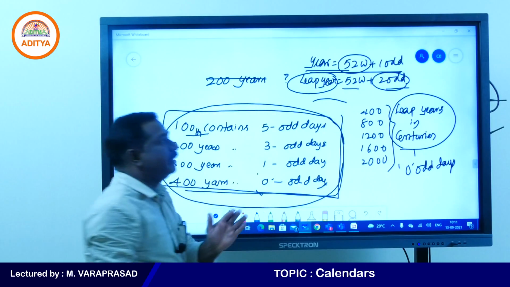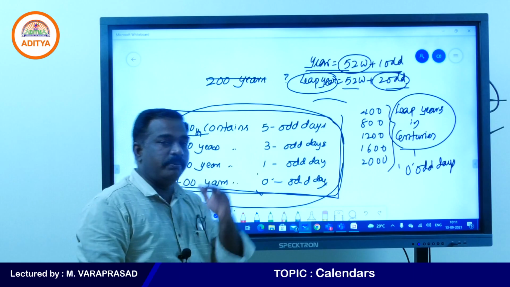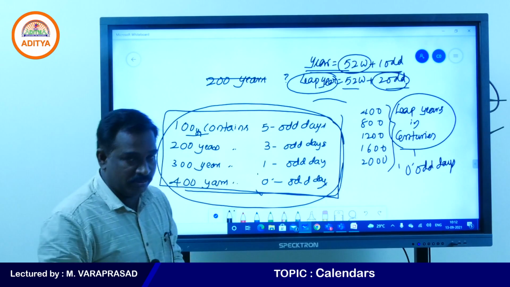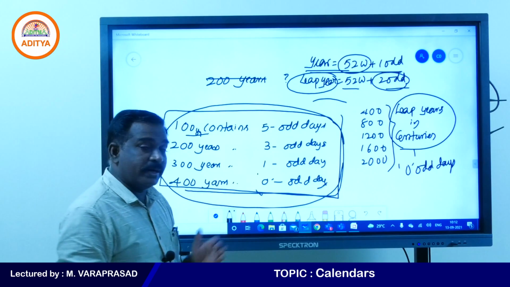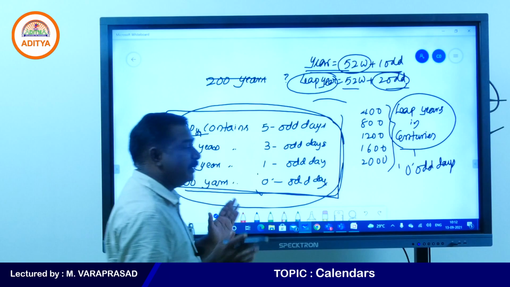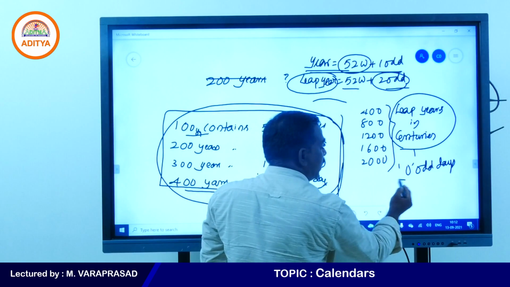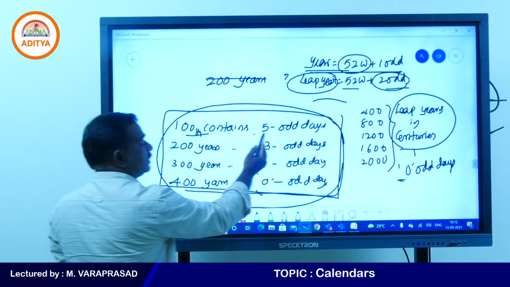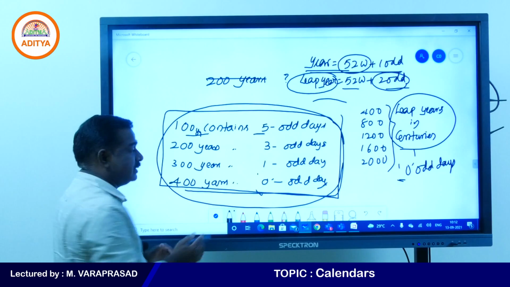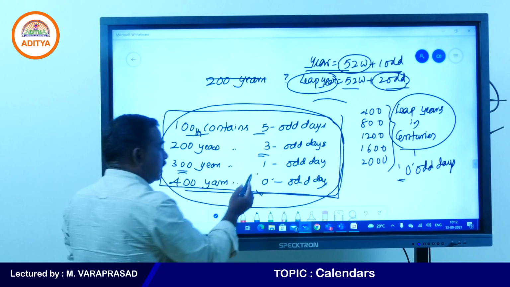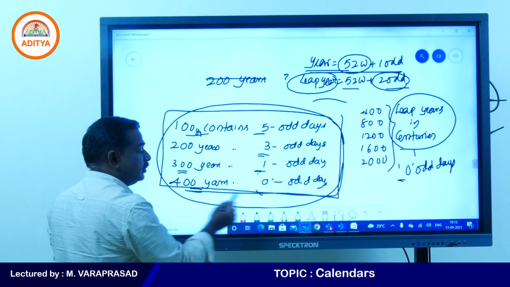So, a leap year means 2 odd days, and a general year means 1 odd day, keep this in mind. 400, 800, 1200, 1600, 2000, all leap years in centuries, have 0 odd days. 100 years contains 5 odd days, 200 years contains 3 odd days, 300 years contains 1 odd day, and 400 years contains 0 odd days.